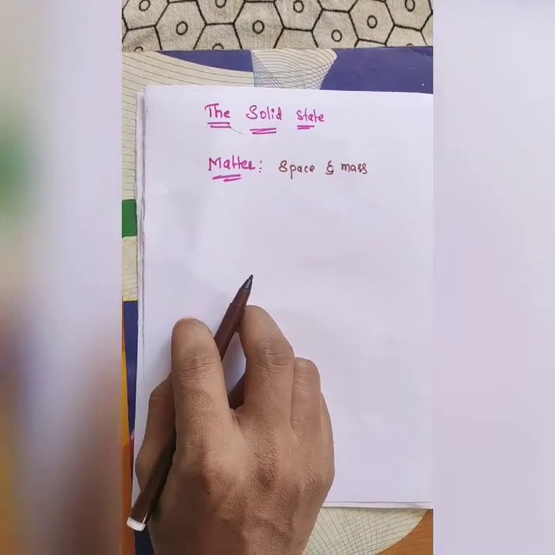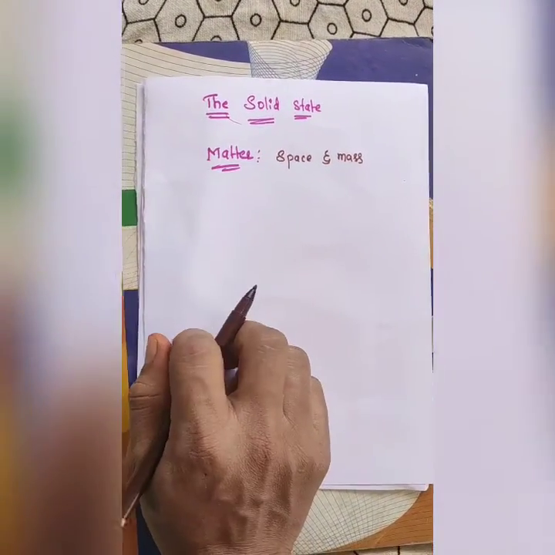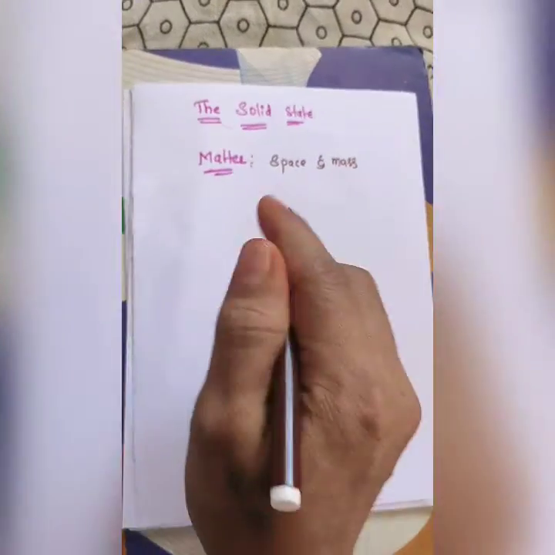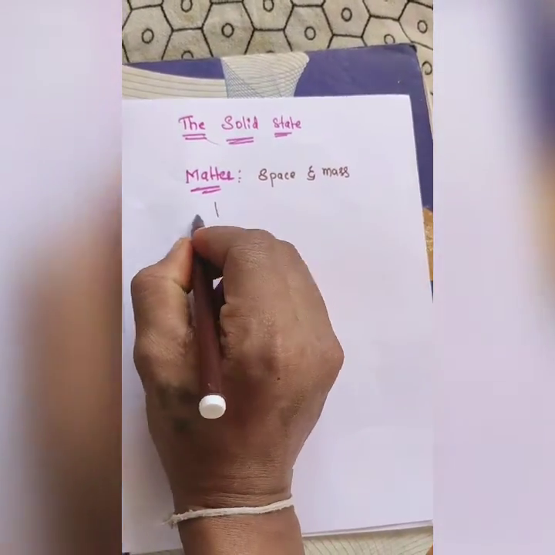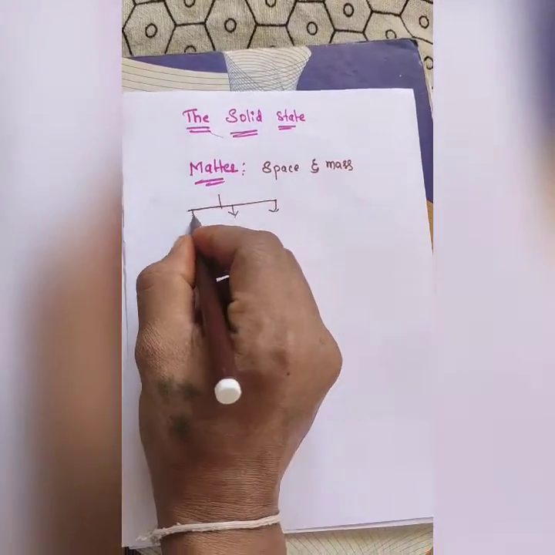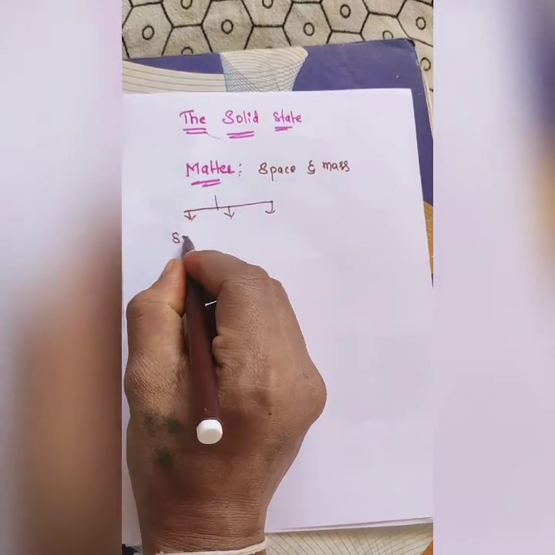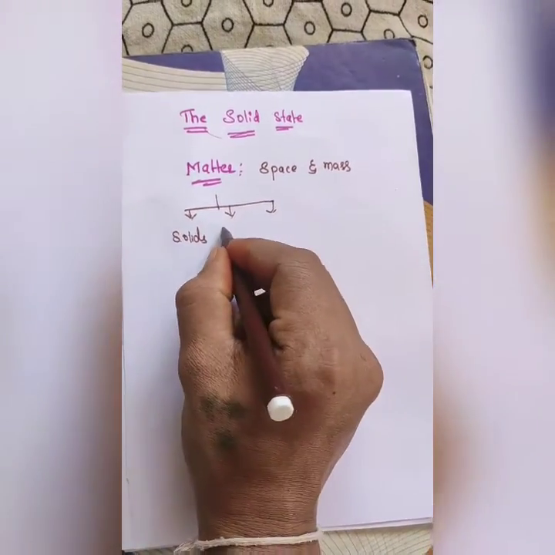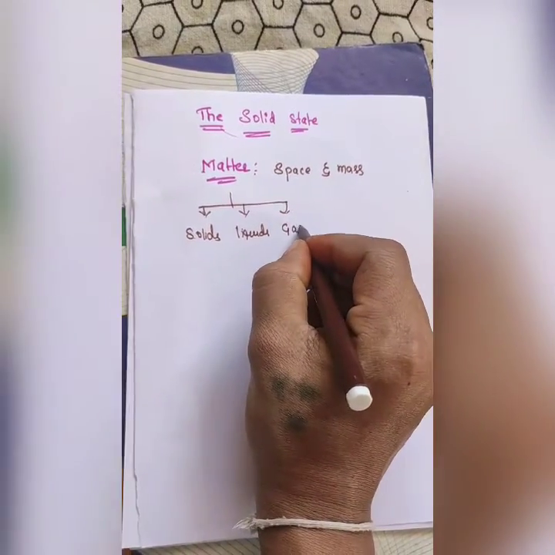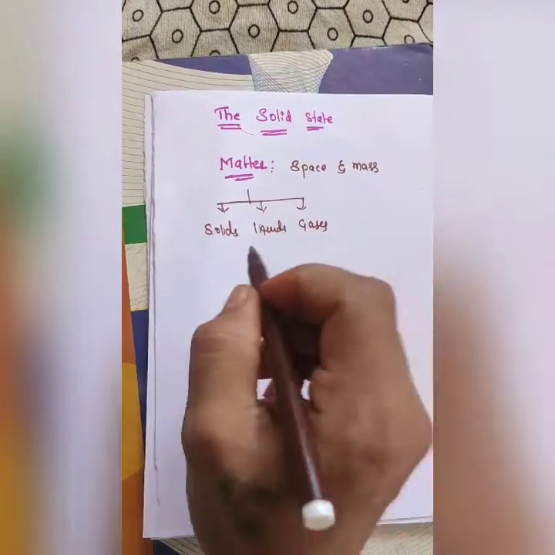Space and mass is known as matter. Matter consists mainly of three parts, known as solids, liquids and gases.